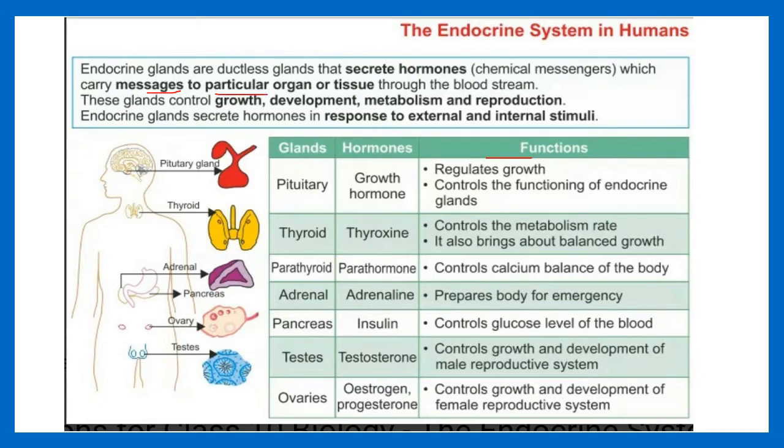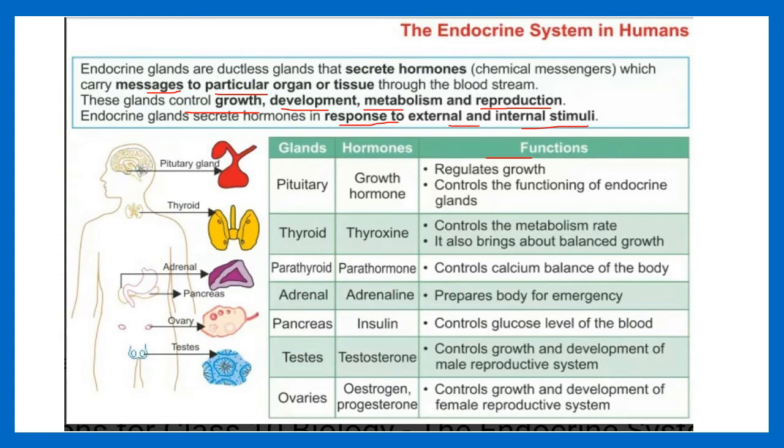Ductless glands mean they secrete the hormones directly into the blood. They do not have any passage or any tube to carry those hormones. That is why they are known as ductless glands. These glands control growth, development, metabolism, and reproduction. Endocrine glands secrete hormones in response to external and internal stimuli.